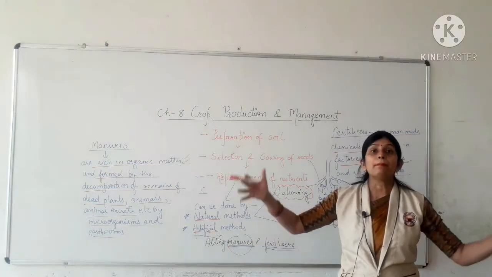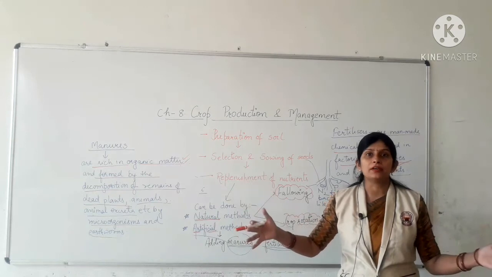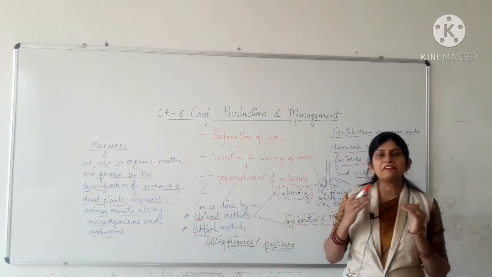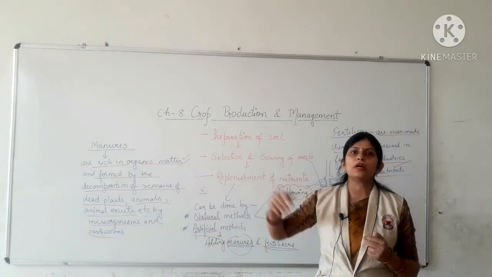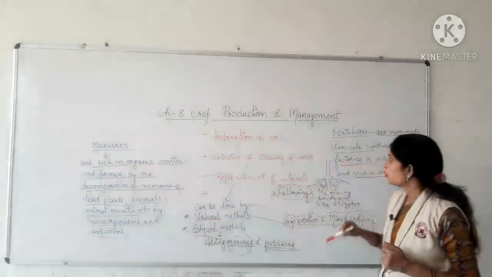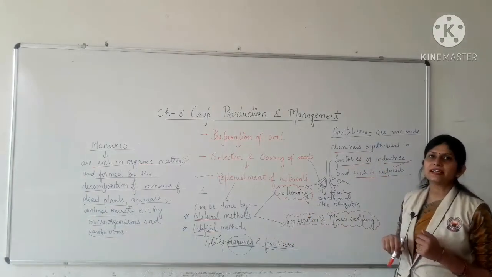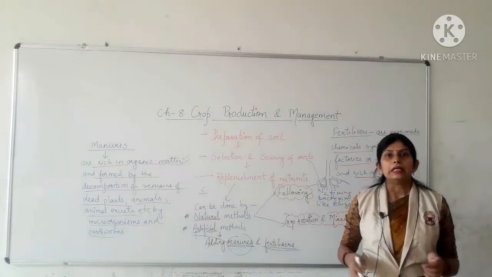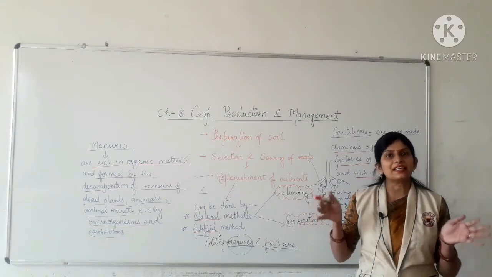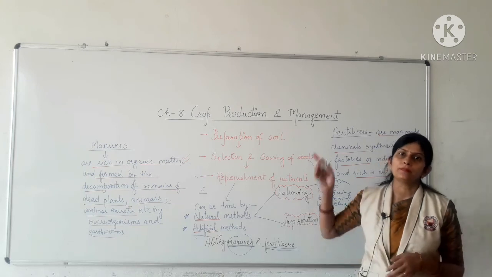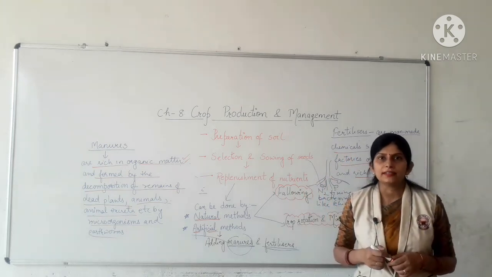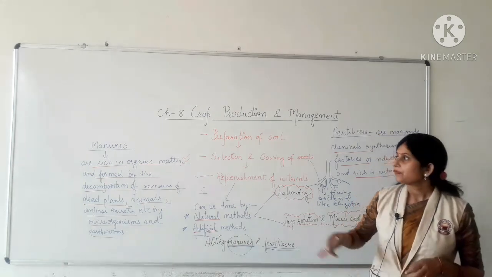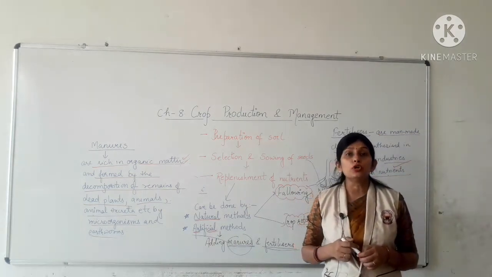Manures are bulky, heavy in weight, so it is difficult to transport manures from one place to another place. While chemical fertilizers are light in weight, so it is easy to transport chemical fertilizers from one place to another place. Okay? Manures are not soluble in water.